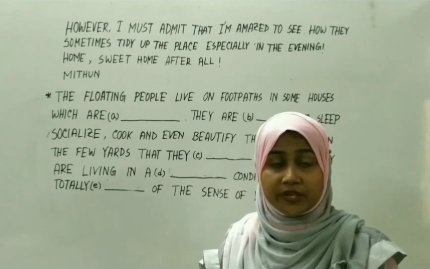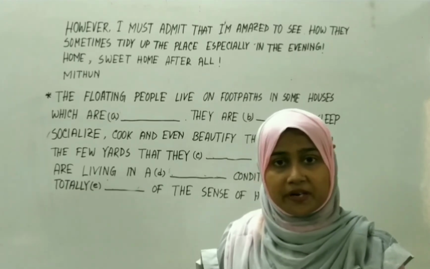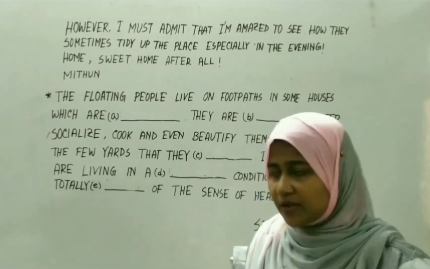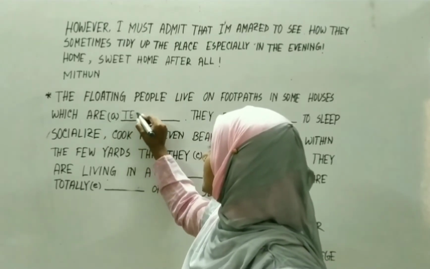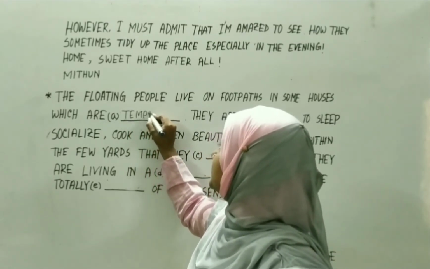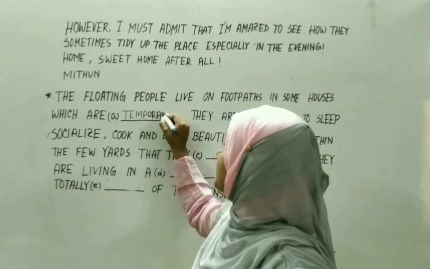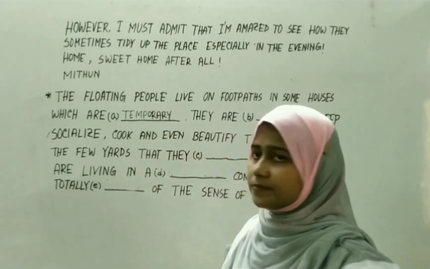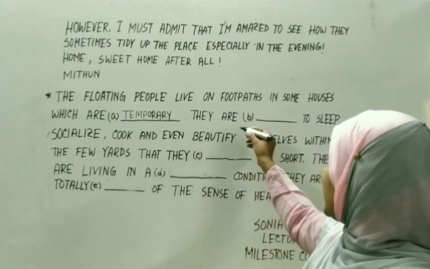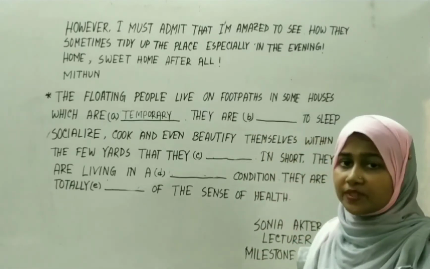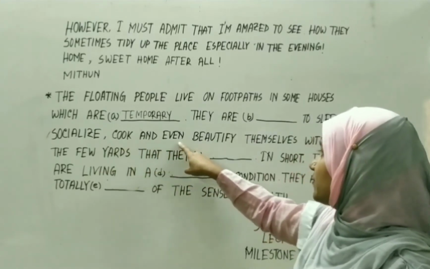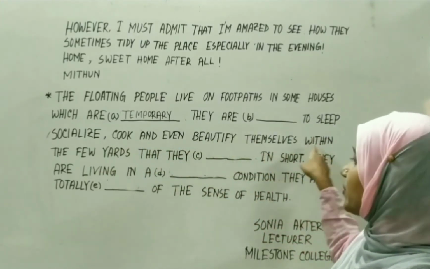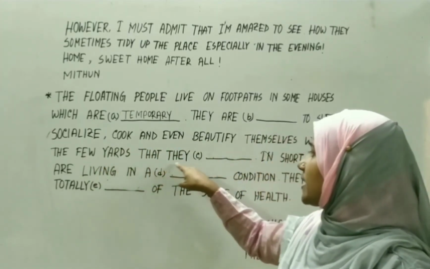No. Which are temporary. So write here temporary. Then they are dashed to sleep, socialize, cook, and even beautify themselves within the few years that they dash.